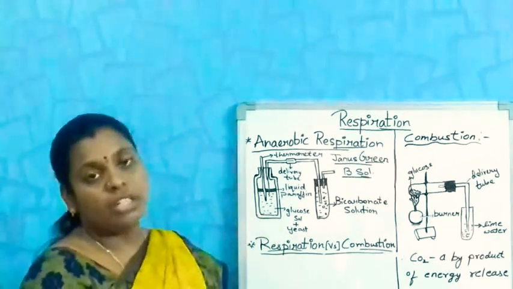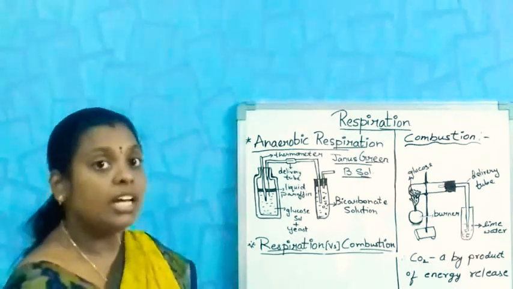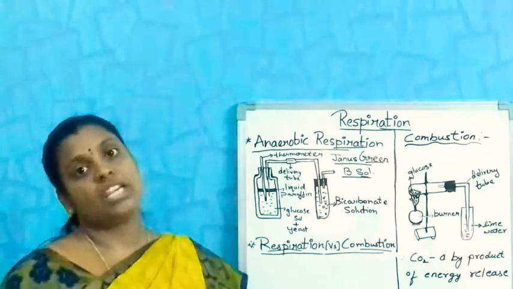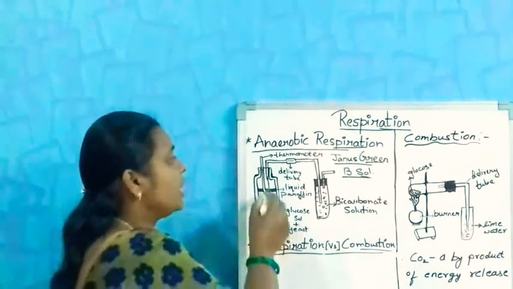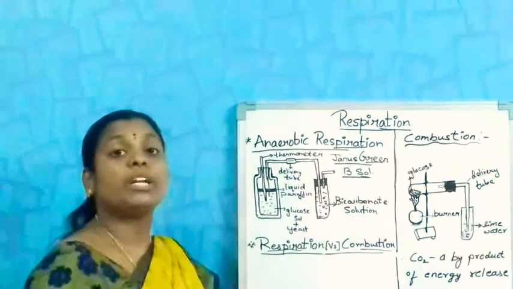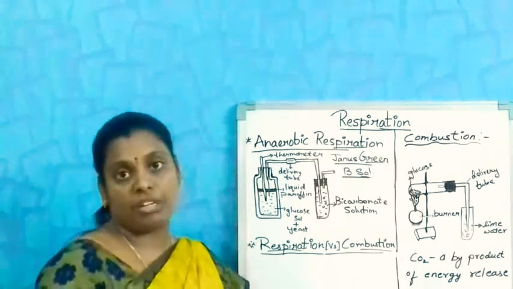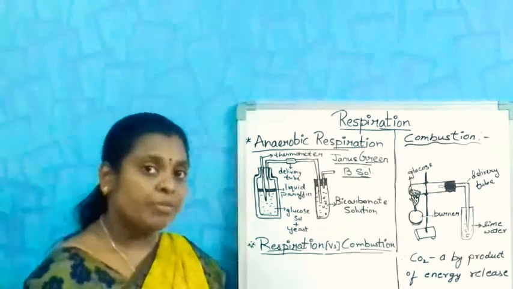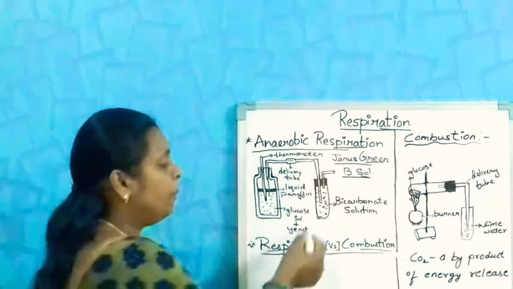During the process of fermentation, the yeast liberates carbon dioxide gas. How can you prove that it is carbon dioxide gas? That's why we connect this to the lime water. We have already learned in the previous lesson that lime water combines with carbon dioxide and turns milky white.